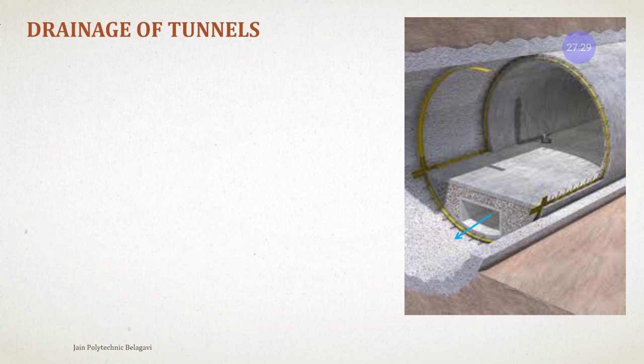If the length is more, this might be used. We might provide sump wells at certain distances, where the water gets accumulated due to the longitudinal and lateral slopes on the roads. Once it is collected, it is taken out to the pumps. If the distance is small, then it might be taken directly out to the outside drainage facilities.